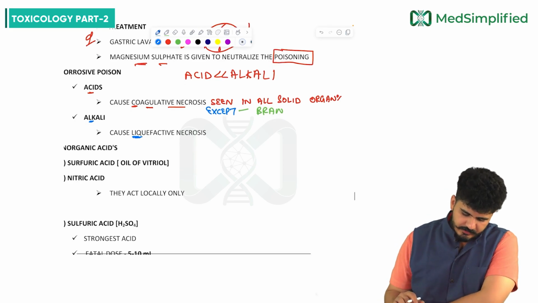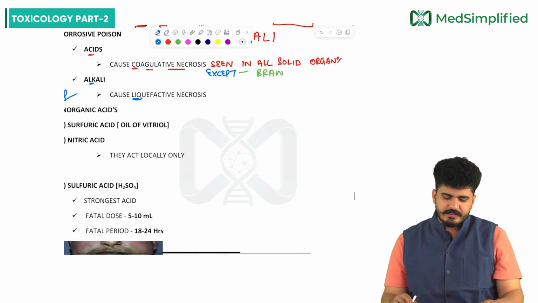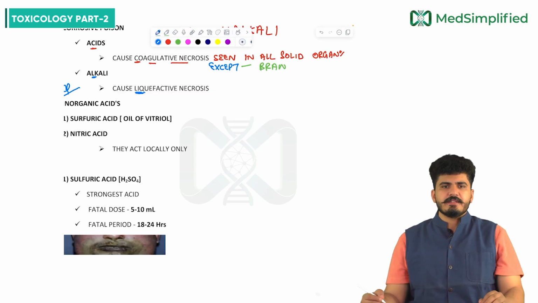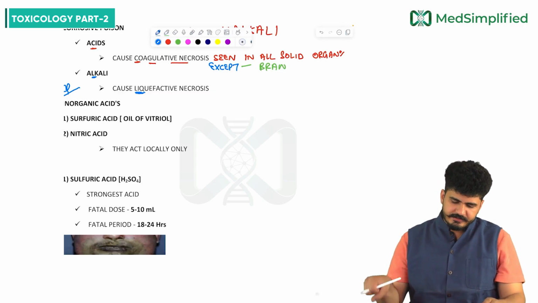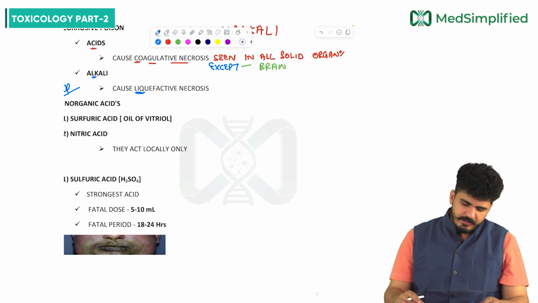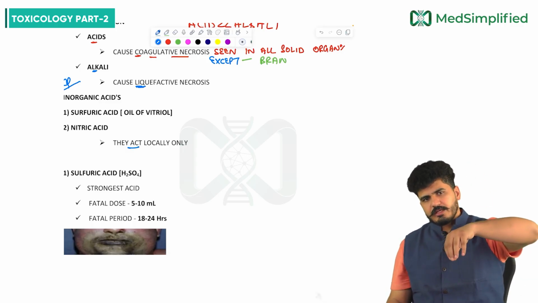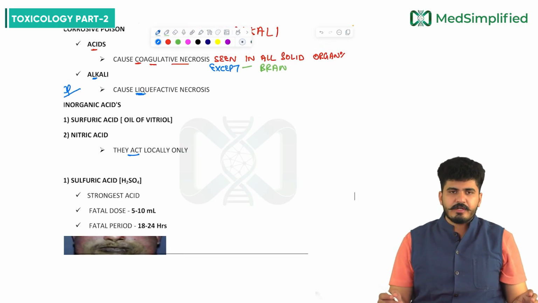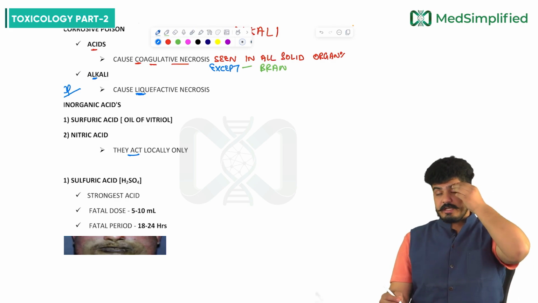Now inorganic acids like sulfuric acid, which is also called oil of vitriol, and nitric acid. Sulfuric acid is oil of vitriol, and guys remember, nitric acid acts locally only. Wherever you put the nitric acid, there only it will show the effect. Now sulfuric acid, oil of vitriol, the strongest acid, sometimes we use this as what, sir?